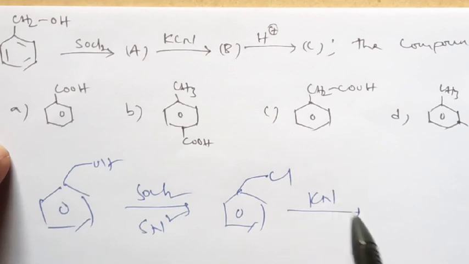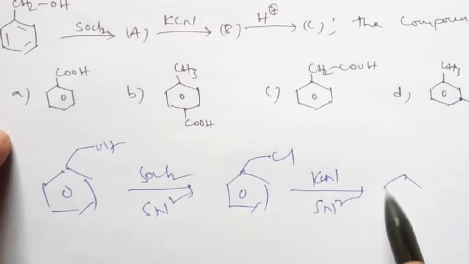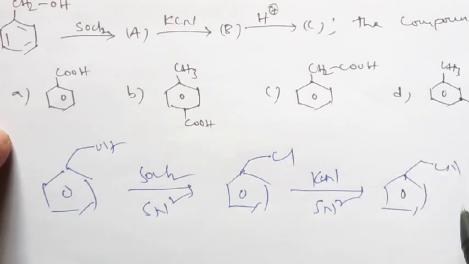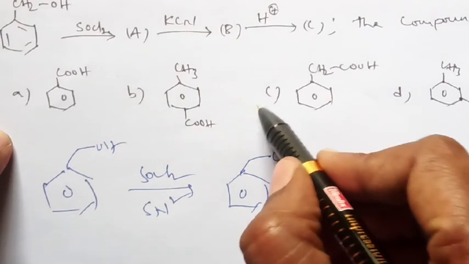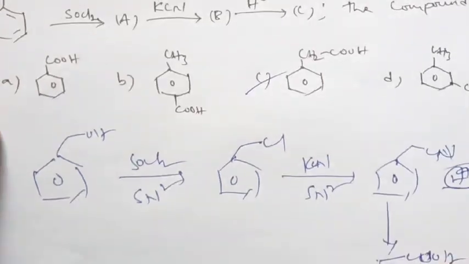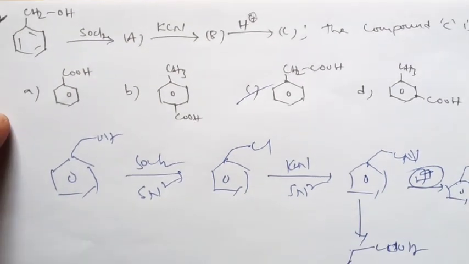Again it is treated with KCN. Here also, what happens? Same SN2 mechanism, same story. Then what you get here is CH2CN. If you treat with H plus, what happened here? The CN converts into COOH. So CH2 to COOH, this is CH2COOH. Now what is the correct answer here? C. Is it clear? So this is also one of the important models. Many times they have been asked.